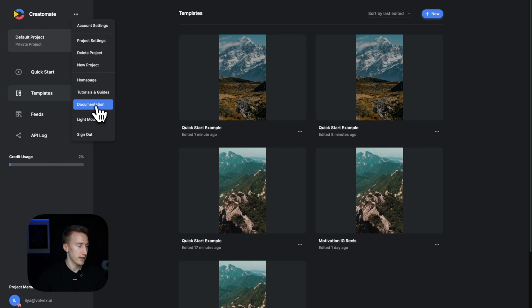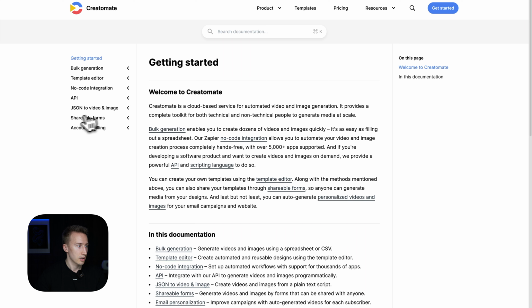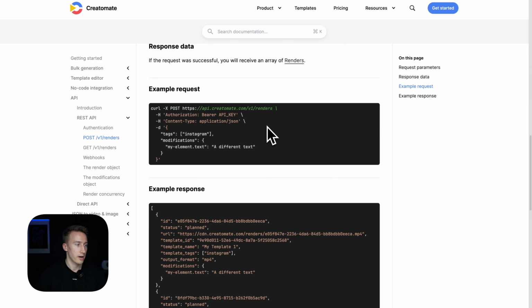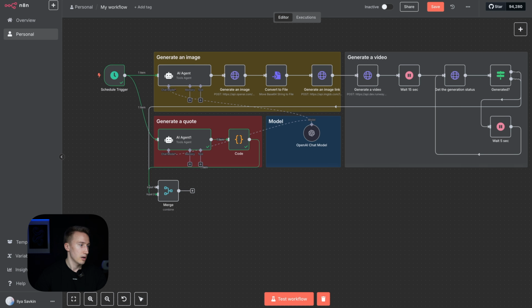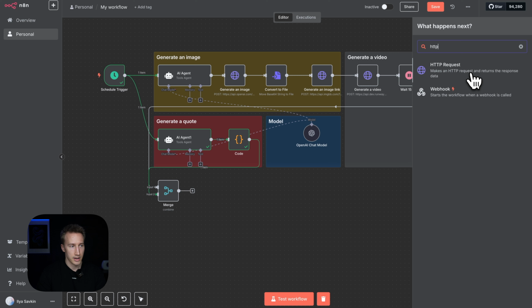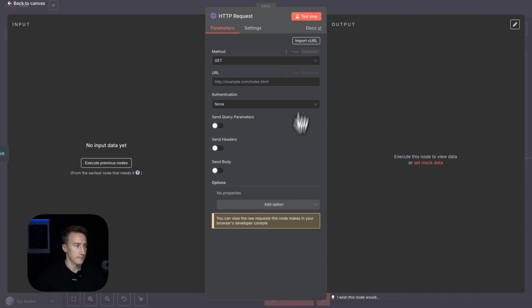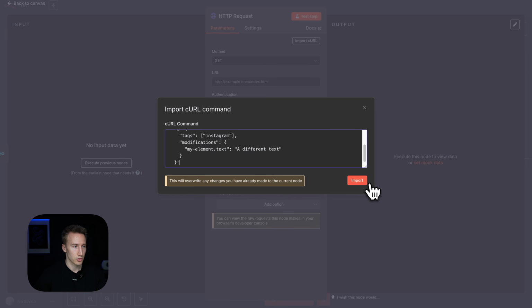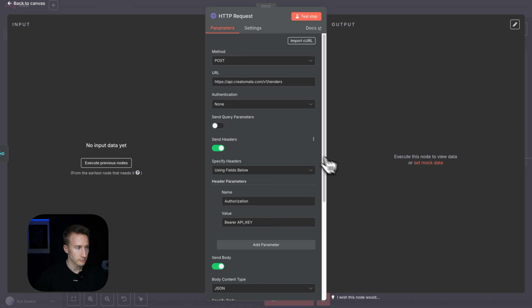Let's press documentation, API, REST API, and then post v1 renders. Scroll down a bit, copy this example curl code, go back to our n8n automation, press plus here, and let's create another HTTP request node. Import curl, replace it with the text we just copied, import.